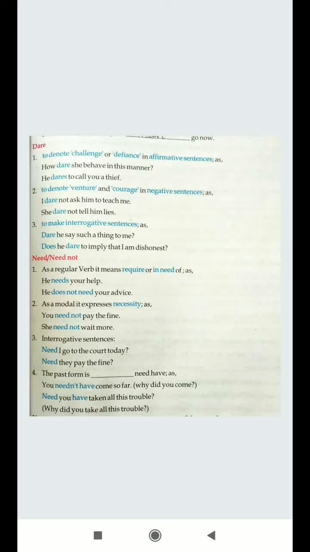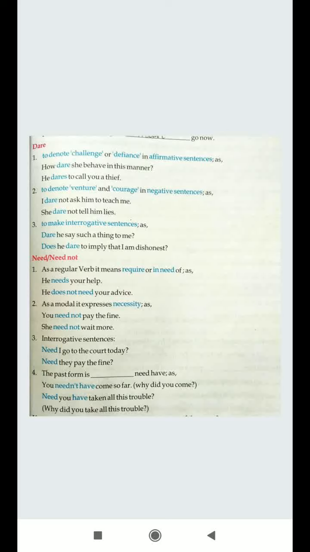In the second point, you can see as a modal, it expresses necessity. So need is used as a common verb also, and also as a modal. As a modal, it expresses necessity. That means it is necessary to do. You need not pay the fine. That means it is not necessary. She need not wait more. She should not wait more. Instead of saying she should not, you said she need not. That means it is not necessary to do this.